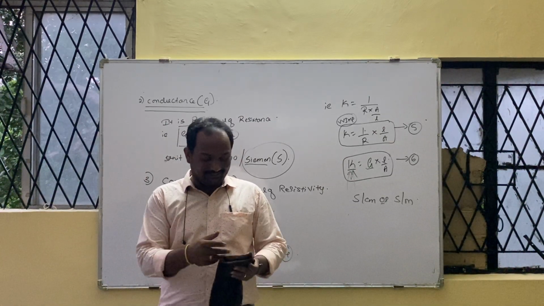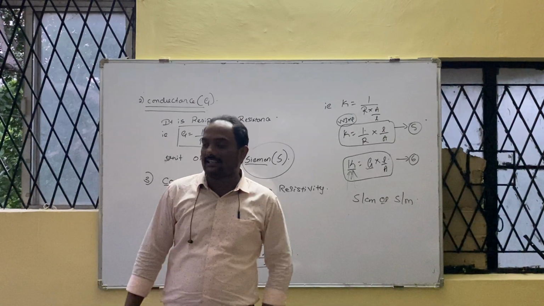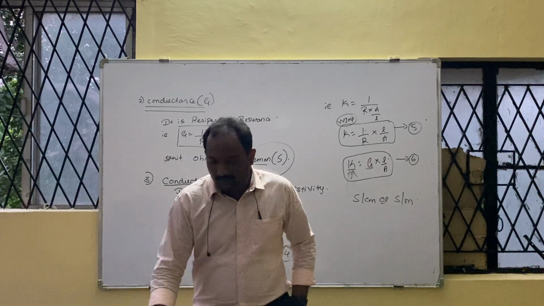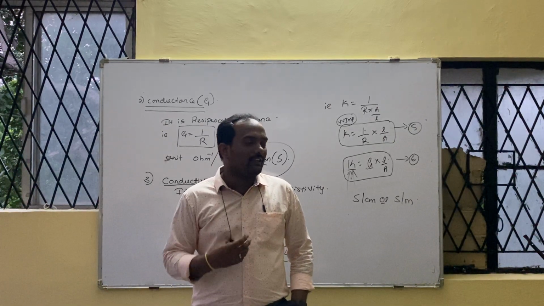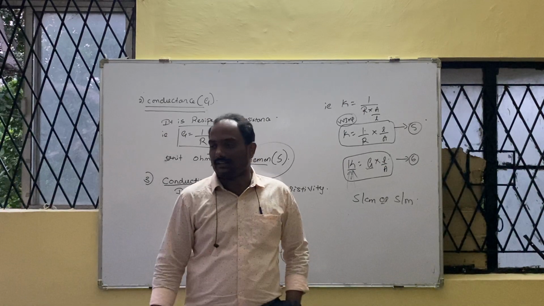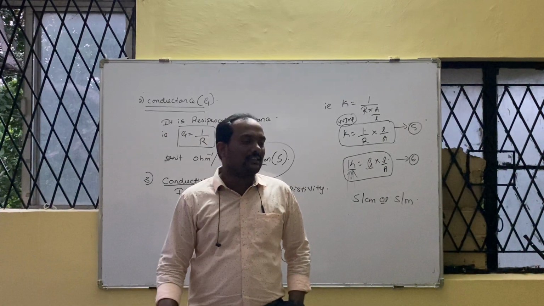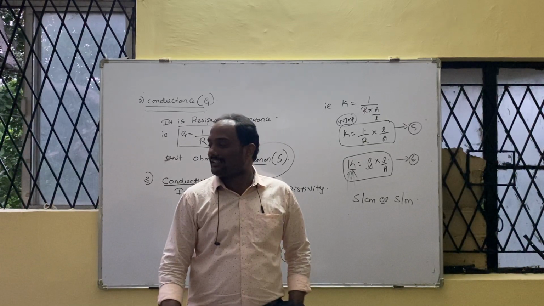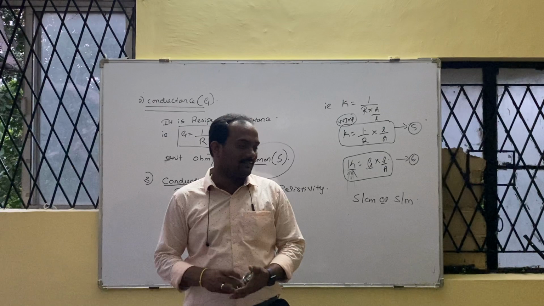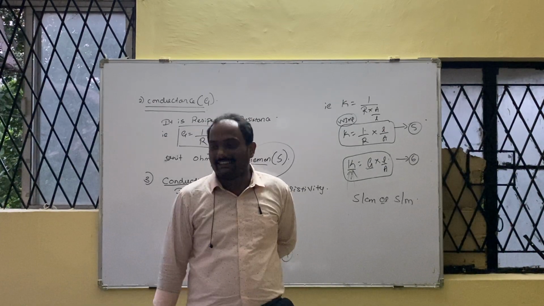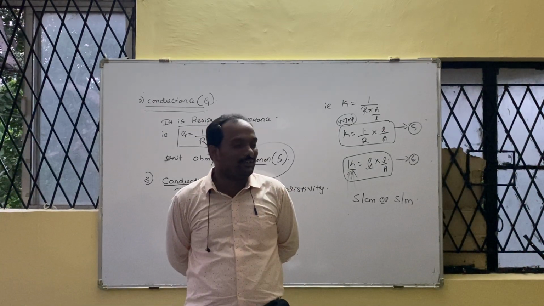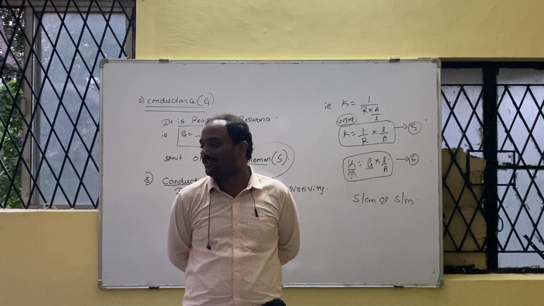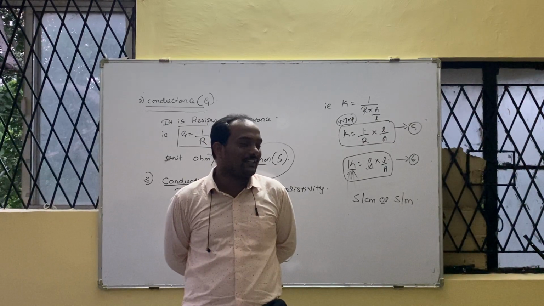Correct? Good. So one question was asked in our college, first year tuition. Recently I was dealing with the same CGS and SI units. I asked one question to the student: why did we reject the CGS unit and accept the SI unit? Then one girl gave a beautiful answer. Sir, the CGS unit was rejected by America, the SI unit is accepted by America, that's why we use it. Then I told her, anything rejected by America and accepted by America, we will use it? Then she said, no sir, in our school days the teacher told us the CGS unit was not comfortable for Americans, so they rejected it.